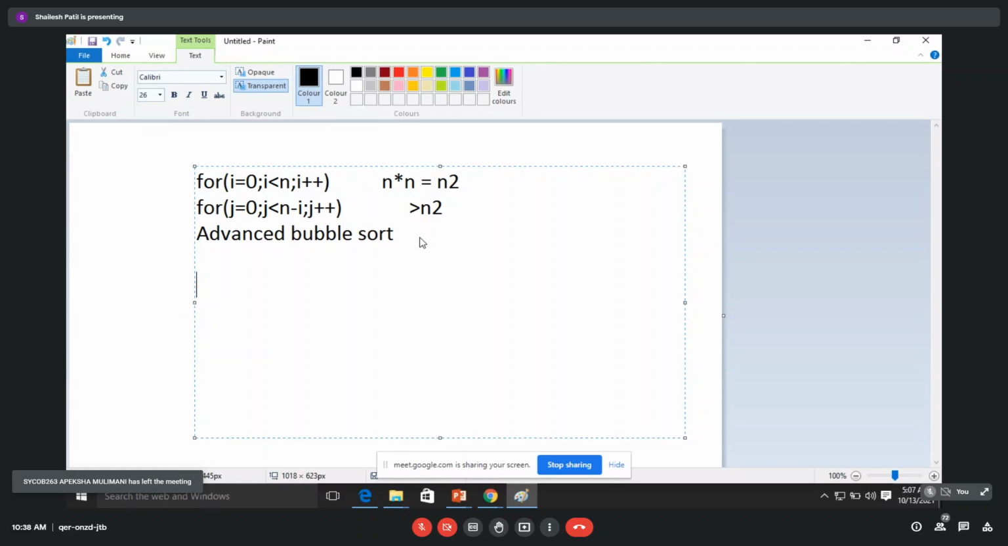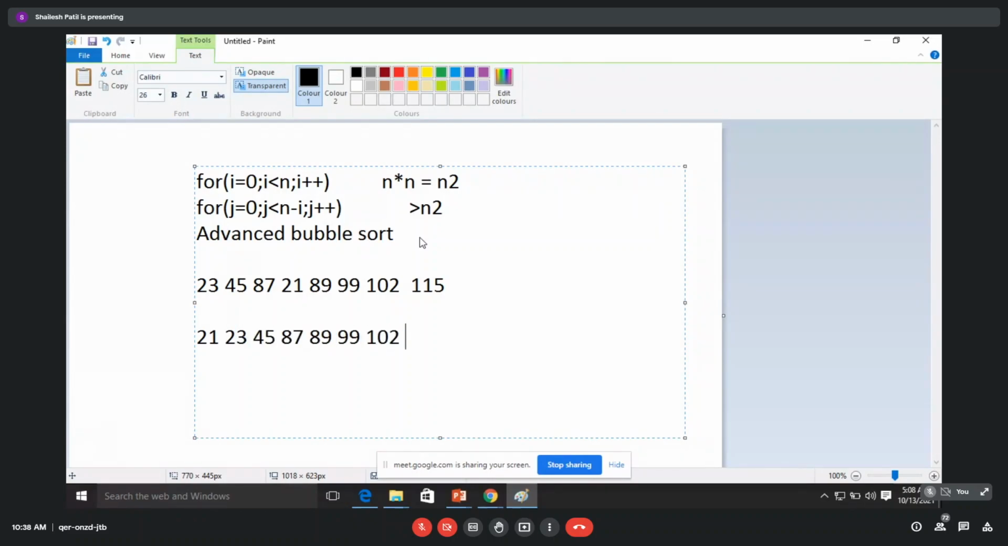I have given an input: 23, 45, 78, 21, 89, 99, 102, 115. So this is my input. After one or two iterations, this will be 21, 23, 45, 87, 89, 99, 102, and 115.